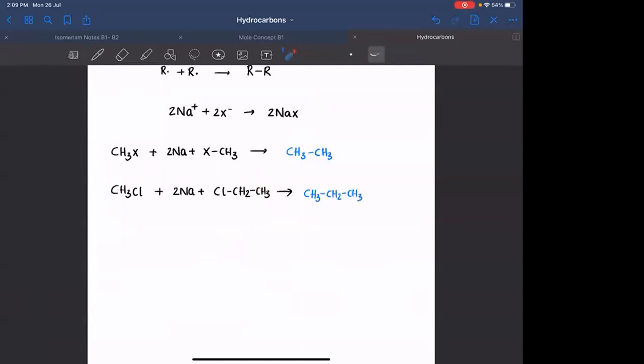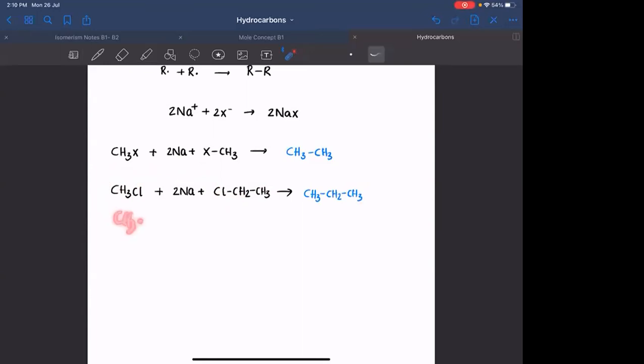If we are mixing methyl chloride with ethyl chloride, why are we mixing these two? Because we need propane. But apart from this, you will also get byproducts. The CH3 free radical that has formed need not combine only with the CH3CH2 free radical.